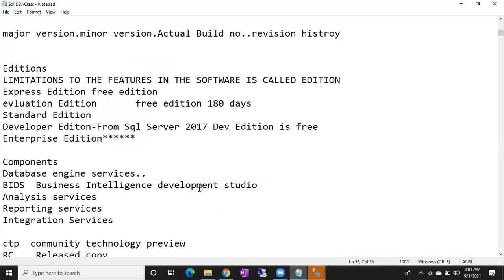Components. What are the components of SQL Server? As discussed, we can use SQL Server to store the data, to process the data, and to retrieve the data. Who is going to do all these things? Who is going to store the data? Who is going to process the data? And who is going to retrieve the data? DBAs, they will maintain the database. So on behalf of DBAs, who will store the data?